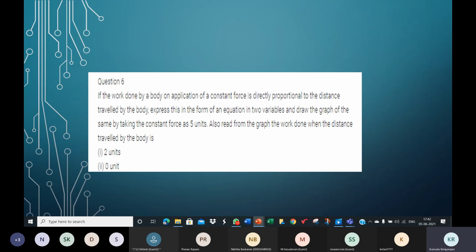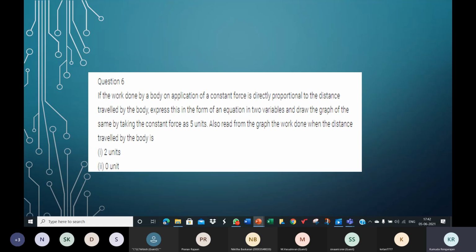Work done is equal to force into displacement. Work done Y is equal to force, which is a constant, K, into displacement, X. Y is equal to Kx.